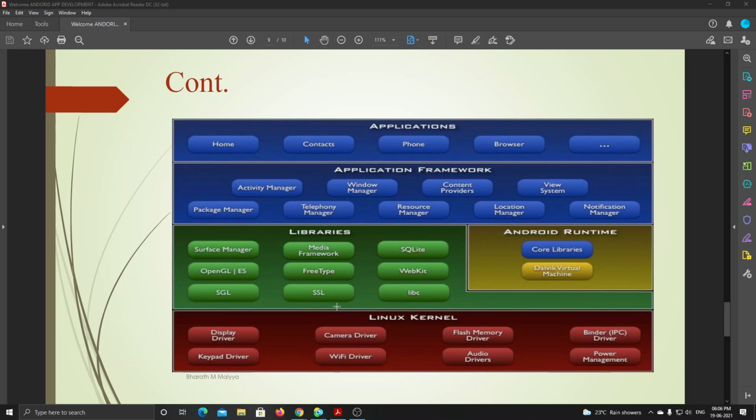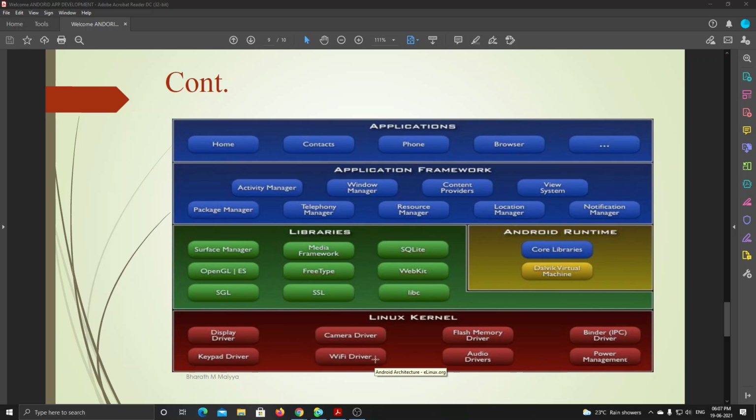These are all built in. These libraries and the Linux kernel cannot be changed. Linux kernel means it contains all the low level device drivers. For example, this camera driver. If you don't understand camera, then take it as a Wi-Fi driver.